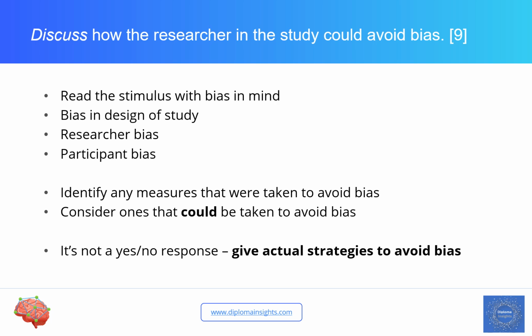So there's 3 types of bias to think about. Now, in the study, there might have been steps or measures that were taken to try and avoid the bias, because this question is not about was the study biased? It's about how can we avoid bias. So maybe there were things that the researcher actually did to avoid bias. We can talk about them. But if there aren't, and you need to think about this, consider ones that could be taken. Consider measures, consider steps that could be taken if this study was replicated to reduce and avoid bias in the